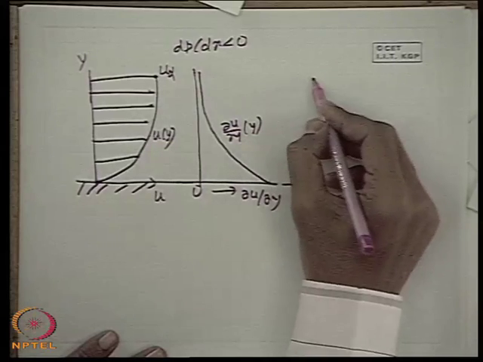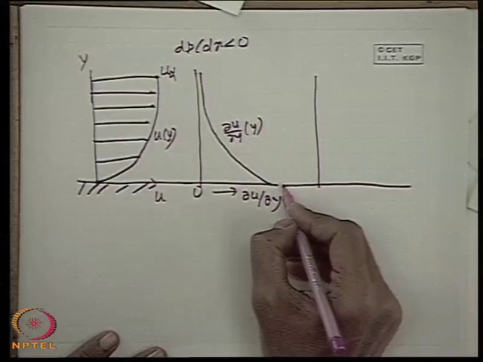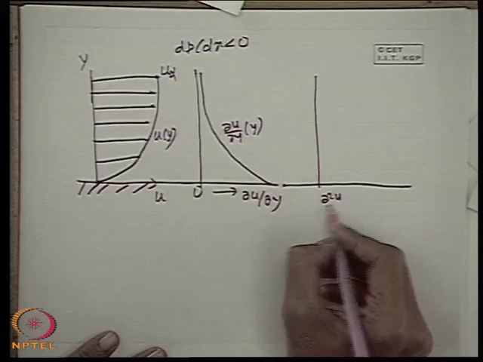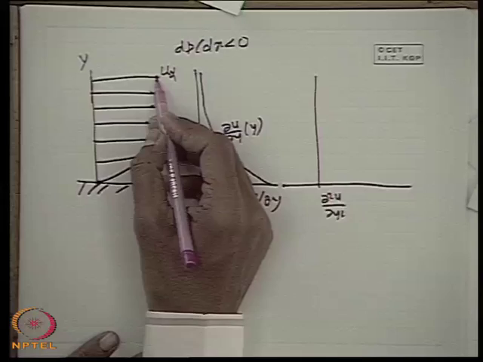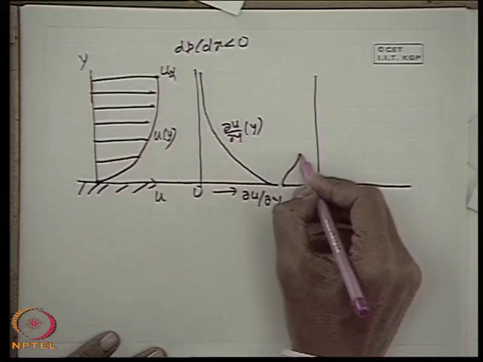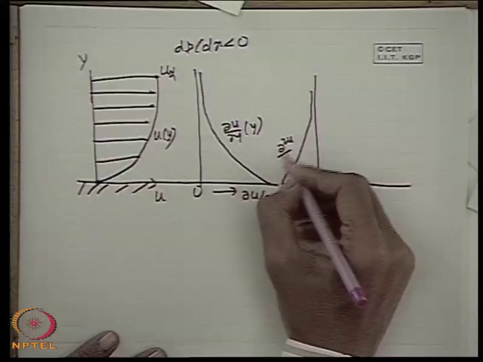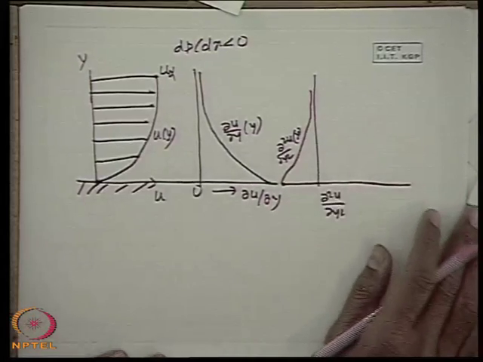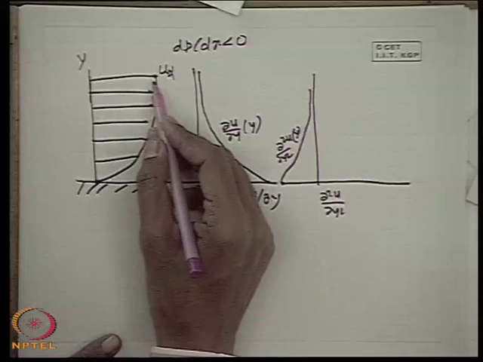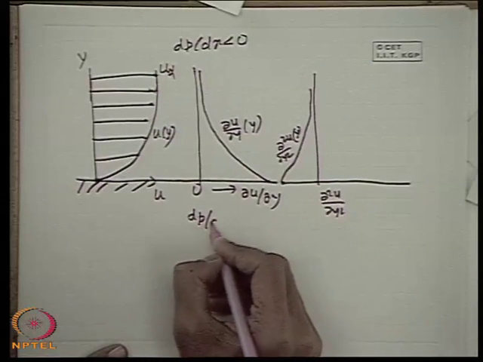So, what is the ∂²u/∂y² we get? The ∂²u/∂y² value is negative at this point and then goes to 0. So, this is ∂²u/∂y² as a function of y, from a negative value towards 0. So, there is no point of inflection within the boundary layer. But what happens when the flow takes place with